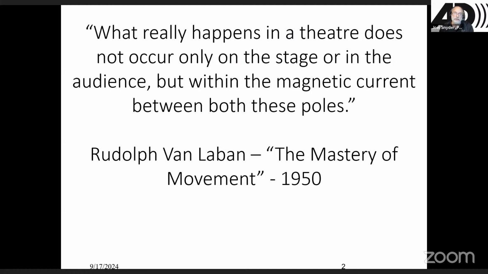In his introduction to the second edition of The Mastery of Movement, Rudolf von Laban wrote, "What really happens in a theater does not occur only on the stage or in the audience, but within the magnetic current between both these poles." He suggests that the performers on stage form the active pole of this magnetic circuit and are responsible for the integrity of purpose in the performance that determines the quality of the existing current between stage and audience.